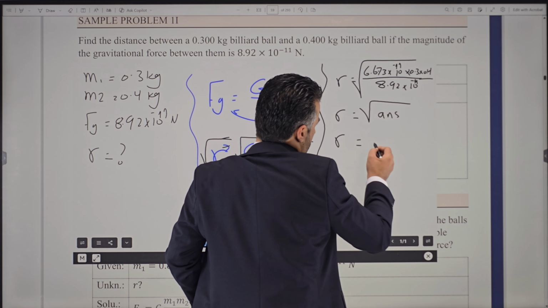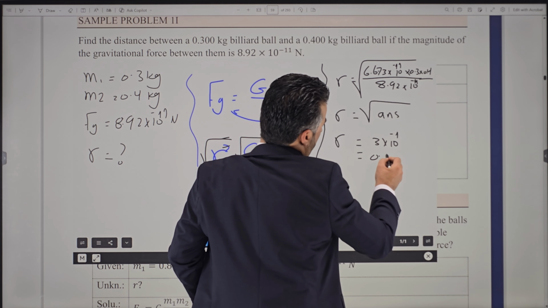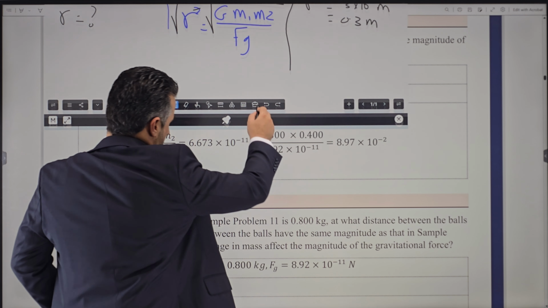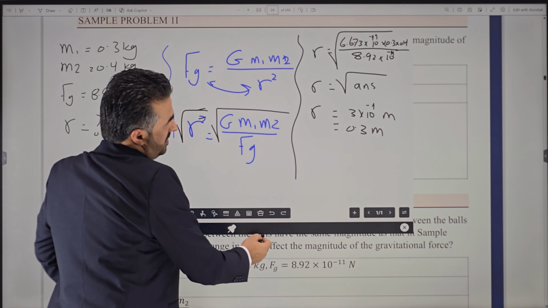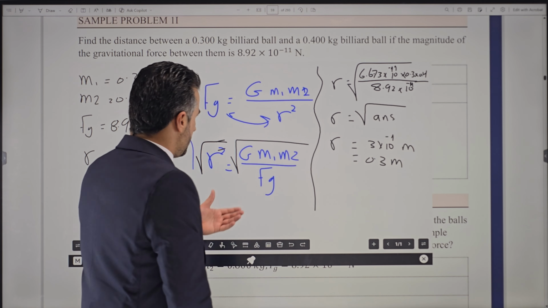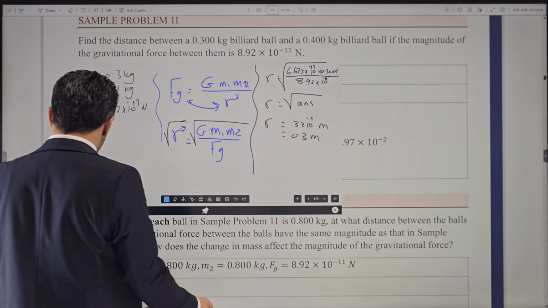And I think it is 3 times 10 to the power negative 1, which is the same as 0.3 meter. That is the distance between the two. Let's double check the answer. Yes, it is. And that is how you could do that very easily. That is the first question that we have. Okay, let's move on to the next one.